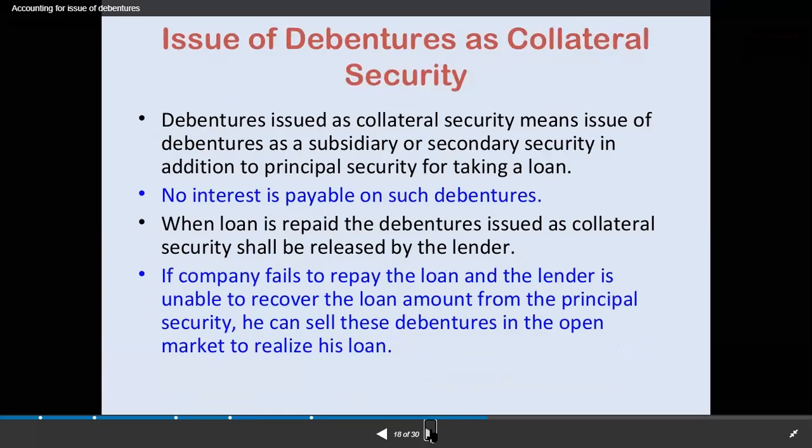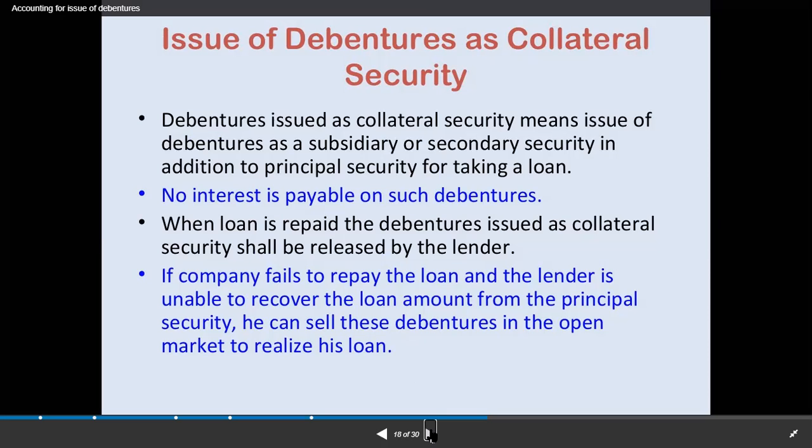Next is issue of debenture as a collateral security. Collateral security means we are giving some secondary security in addition to the principal security for taking a loan. Sometimes debentures are given to financial companies for taking up a loan. For that, debenture interest is not payable, and when the loan is repaid, the debentures issued as collateral security shall be released by the lender.